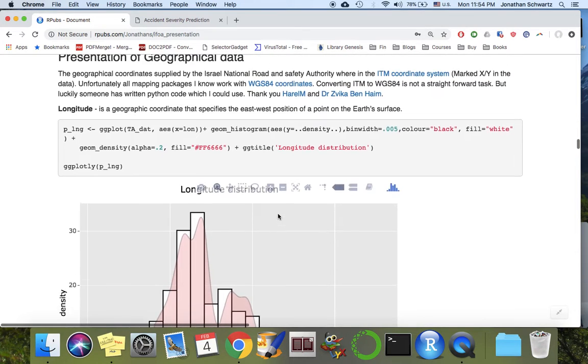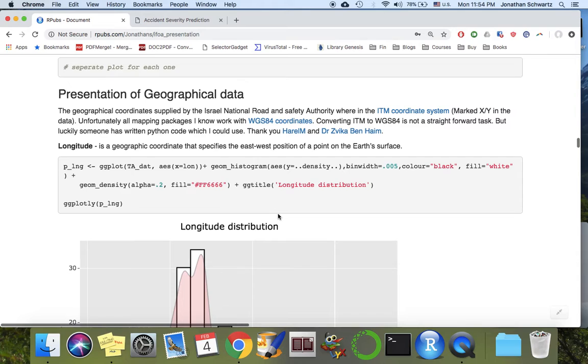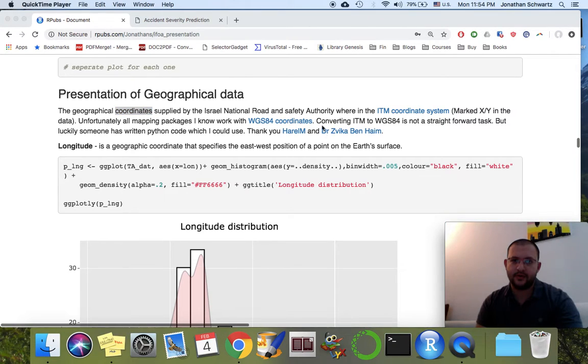Okay, now we're moving into representation of geographical data. So the coordinates that were given in the original database were in a structure called ITM coordinate system. So they're marked in X, Y. But all mapping packages that I know work with WGS 84 coordinates, which is the regular GPS coordinates. So we have to convert ITM to WGS 84. This isn't a straightforward task because the Earth isn't flat, so you have to do some sort of projection.